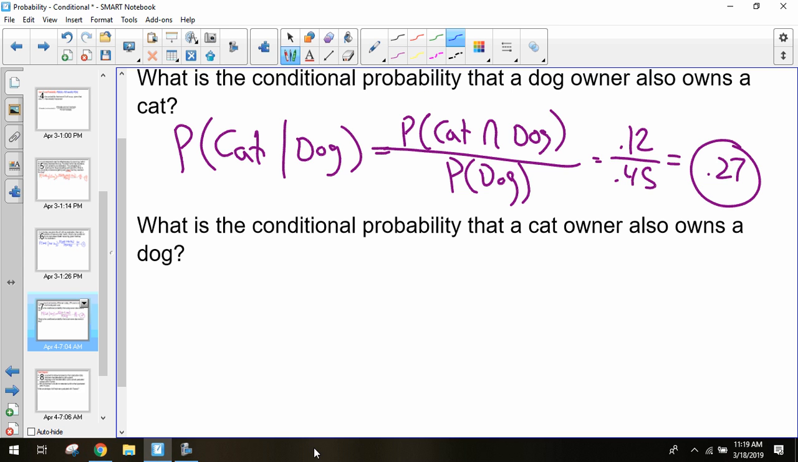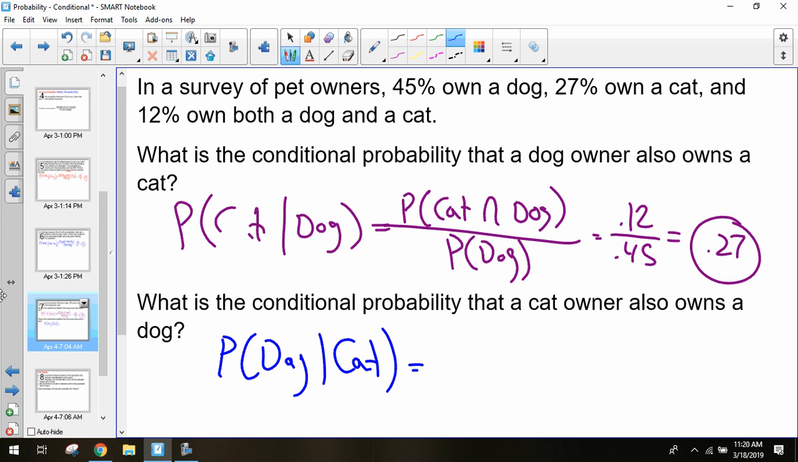Is it the same if I do the probability of a dog given that I have a cat? How is this different, Morgan? Because instead of putting it over the probability of the dog, it's put over the cat. Okay, so it's still going to be that 12 on top, still the probability of both. But instead of putting it over the probability of the dog, which was the 45, I have to put it over the probability of the cat, which is 27. And so if we divide that, we only get 0.44.